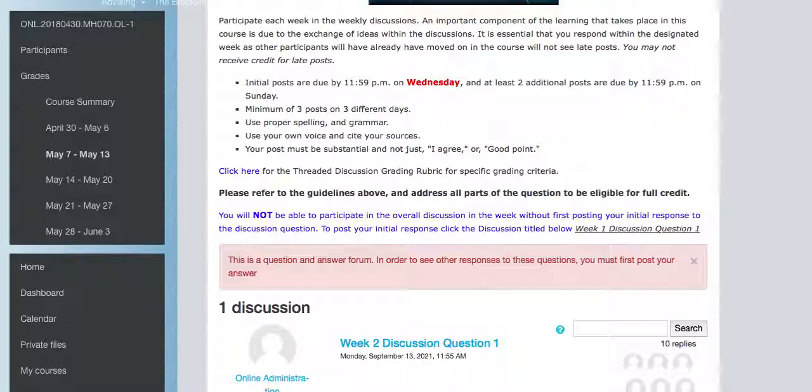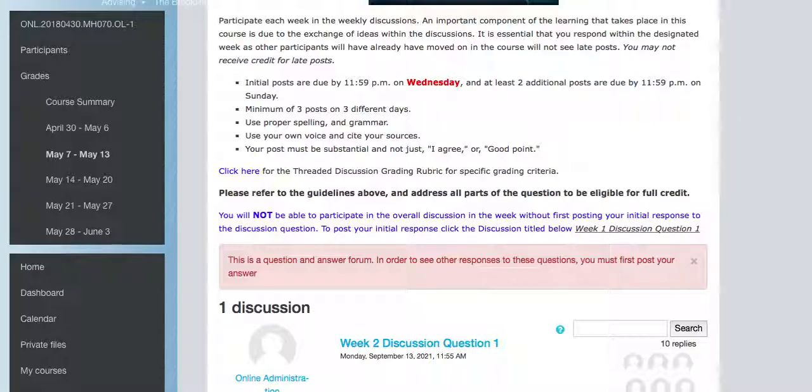You have some opportunities there, but you want to have at least 3 posts. If you have more than that, that's great. You can have 10 posts, 20 posts, but make sure you have at least 3 posts that are substantial. So it is not just a yup, I agree, awesome job. I like the positivity. That's a good thing. You could have those posts in addition to your 3 substantial posts. I've had students do that.